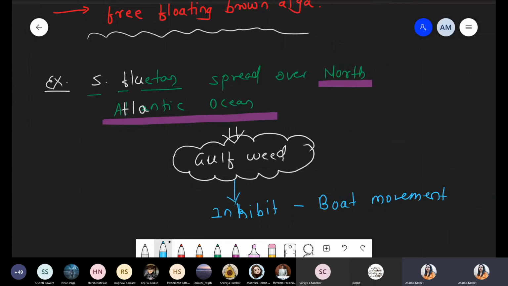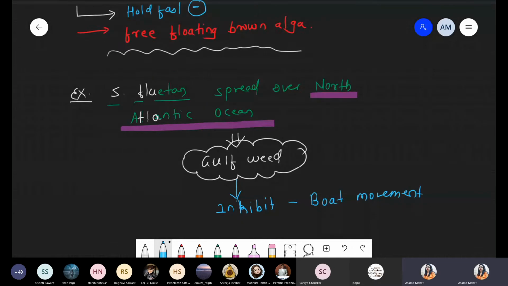Wait, I'll also share the image. I needed the other one. So you just cover this part. First of all, I share the image so we'll understand. Ma'am, S. fluitans is the example of Sargassum. Yes, S for Sargassum. Sargassum fluitans.